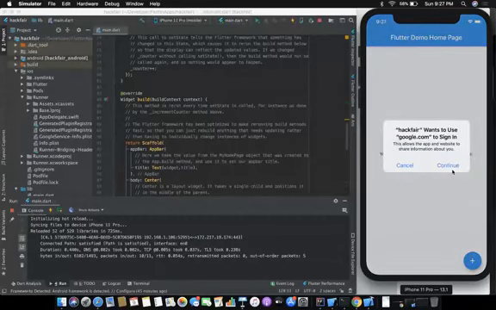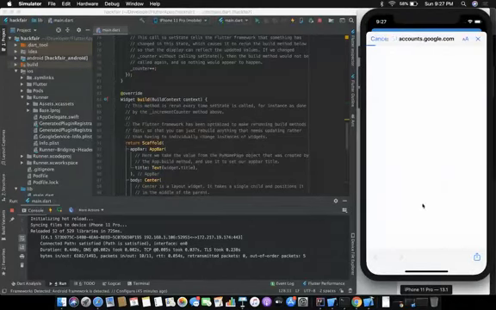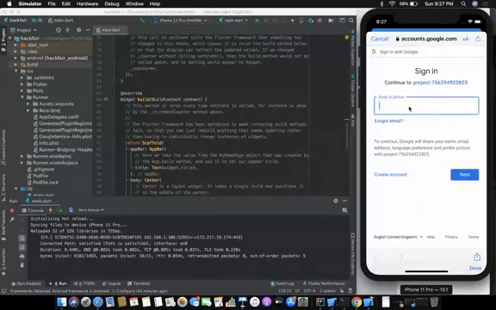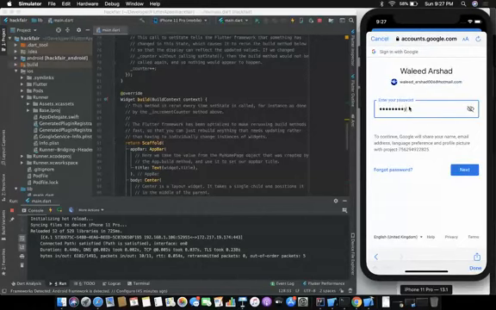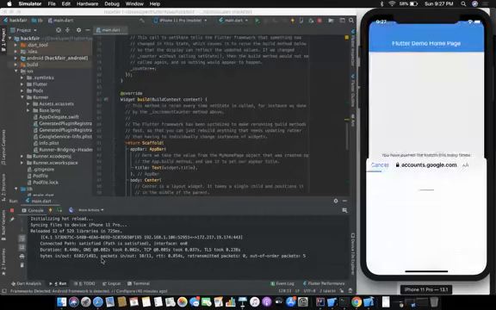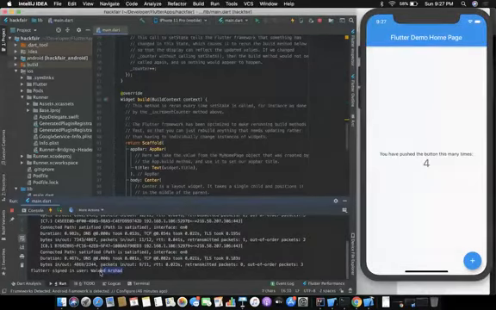It is asking that Hackfer wants to use google.com to sign in, so you continue like in every other application. This is the kind of bottom sheet that you see, and this is a complete web view, and it will ask you to enter your credentials. I press next, so it should print here somewhere, and yeah, it prints my name and says that you are now signed in.